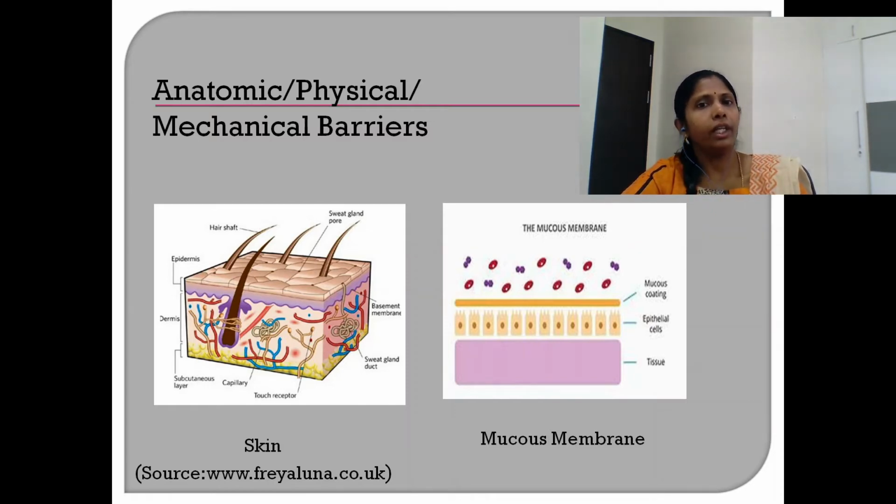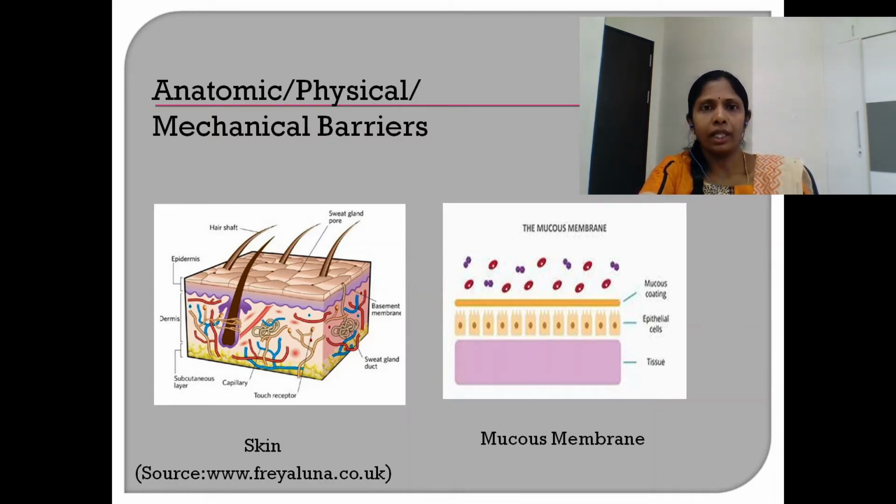Moving on to the innermost lining of our organ systems, which is the mucous membrane. The mucous membrane starts from the conjunctiva and includes the respiratory tract, alimentary canal, as well as the genitourinary system. This innermost lining of the organ systems of the body again possesses an outermost layer called the epithelial layer. Most of the epithelial cells of the mucous lining possess cilia, which are hair-like structures capable of movement.